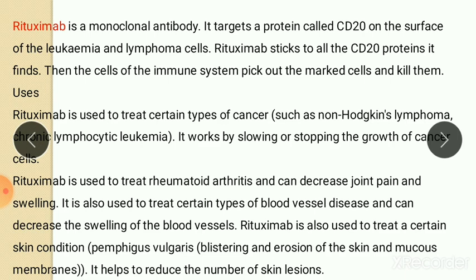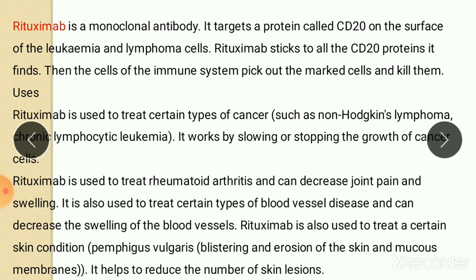Uses: it is used to treat certain types of cancer such as non-Hodgkin lymphoma. It is a cancer of lymphocytes. Then chronic lymphatic leukemia, that is blood cancer. It works by slowing or stopping the growth of cancer cells.